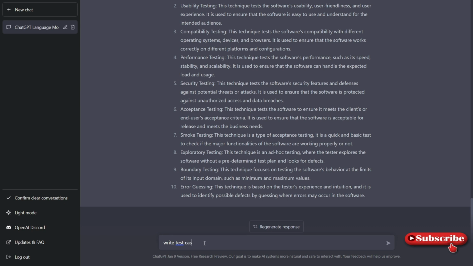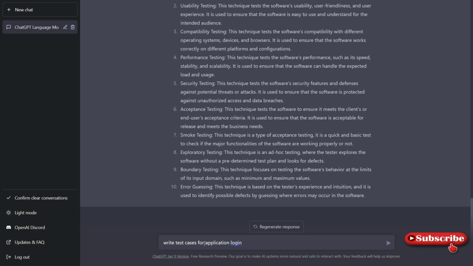Write test cases for application login. This is the first and foremost thing that we do whenever we get an application which uses a login. In 99% of cases we use this for our initial testing. It may be API level or UI level.